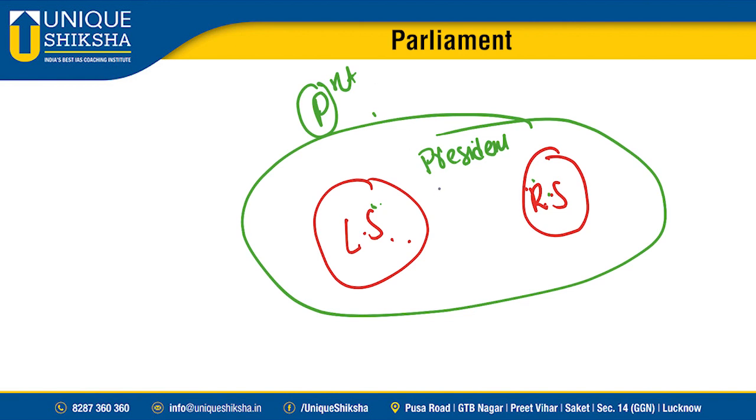These three institutions together are known as Parliament, because any bill passed by Lok Sabha and Rajya Sabha will not become law by itself. They will be bills. When the President signs them, then they become law. So what is Parliament? It consists of Lok Sabha, Rajya Sabha, and the President.